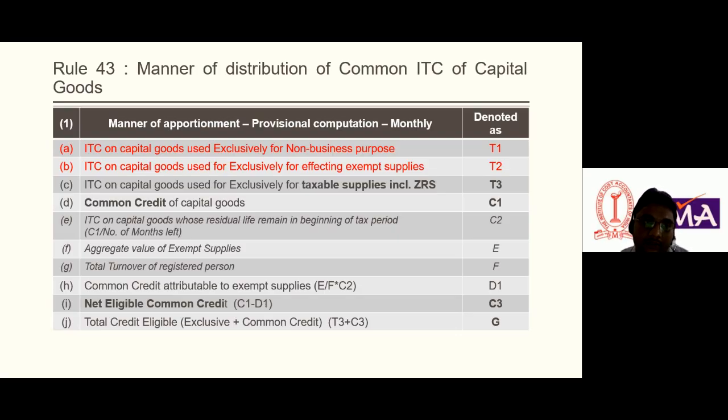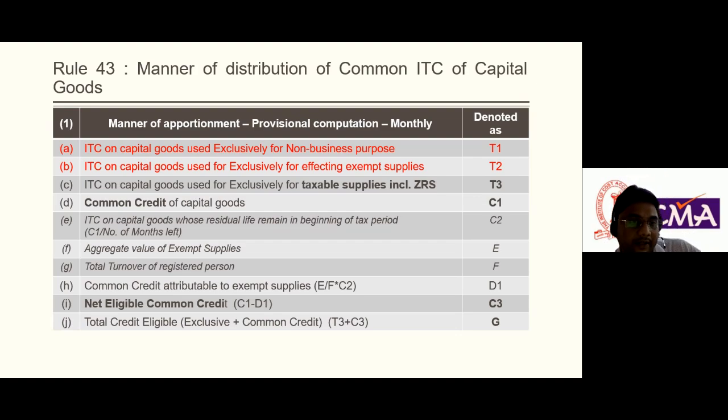So the common credit we need to divide by the number of months left, say 60. For example, if we buy an AC today and my company is making both taxable and exempt supply, and the total ITC is 1800, then I will divide the total ITC by the number of months left, that is 60.